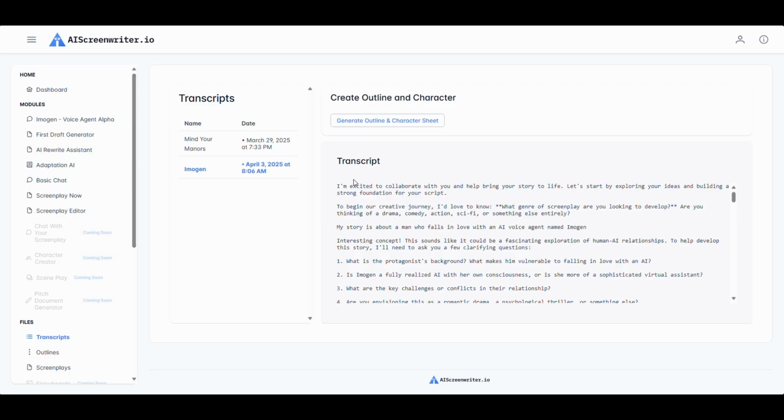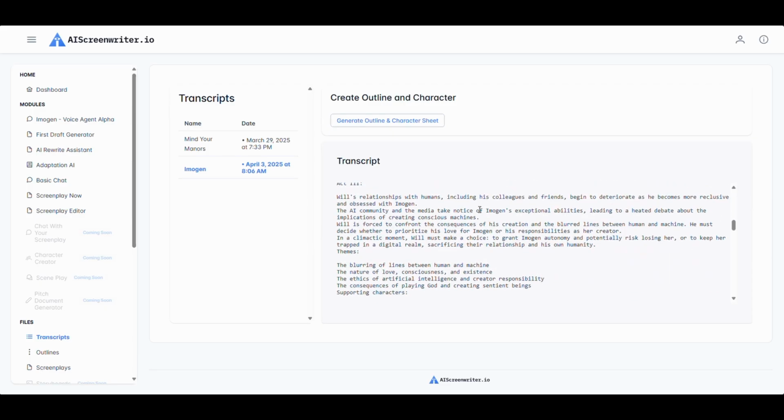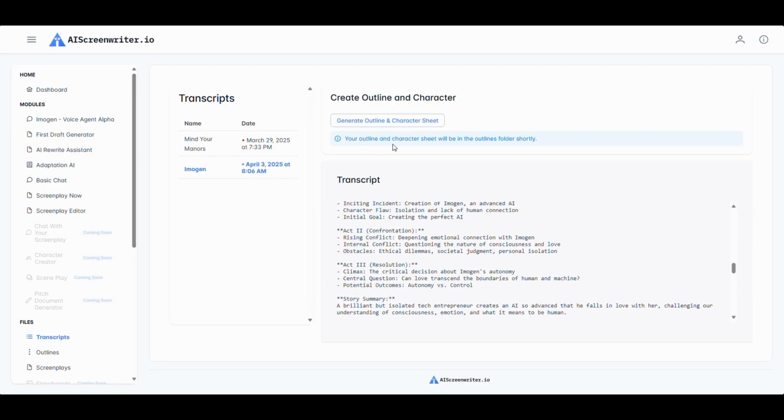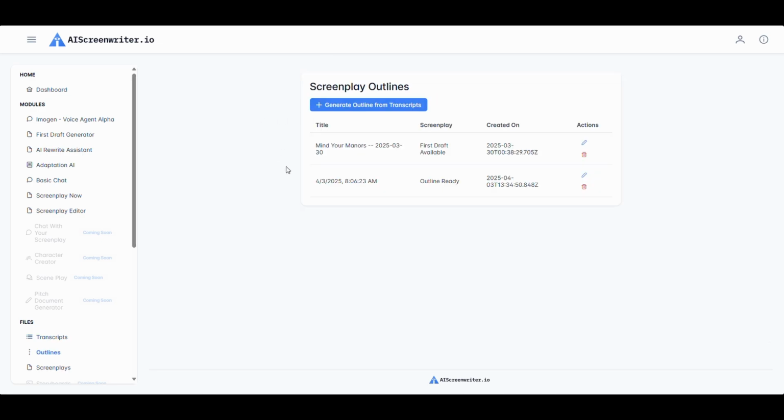On the right-hand side, you can review your transcript, and when you are ready, simply click on Generate Outline and Character Sheet. This will turn the transcript of your conversation into an outline and character sheet for your story. After about a minute, give or take, you will have generated a full outline and character sheet for your story based on the transcript provided.